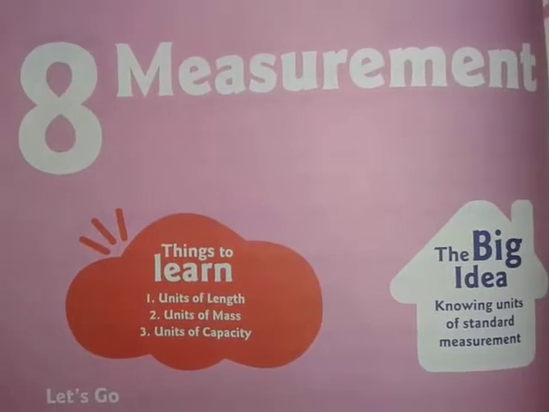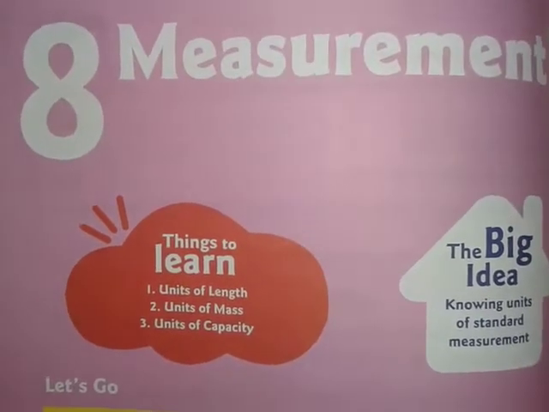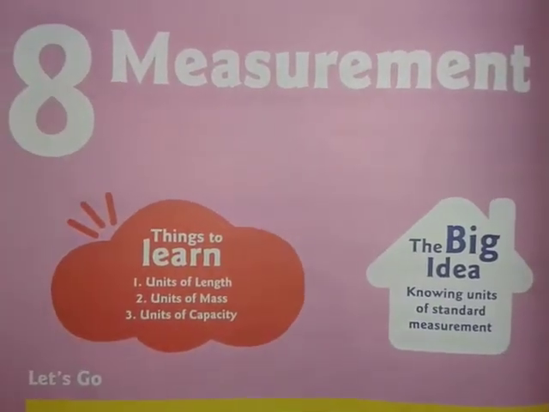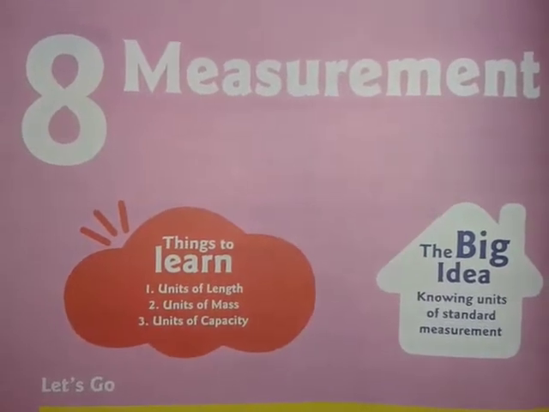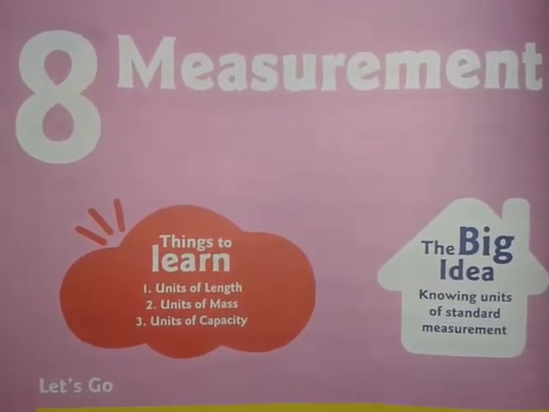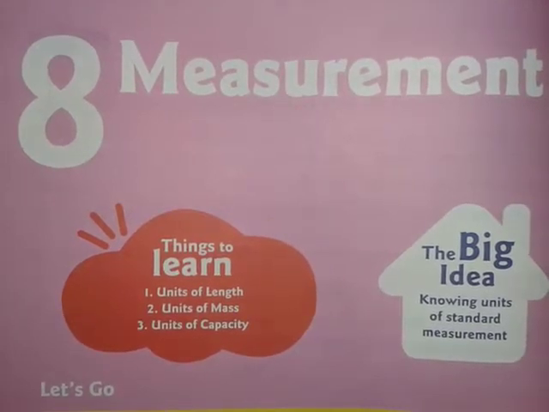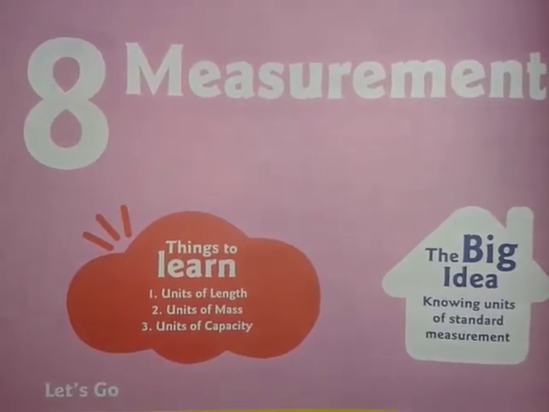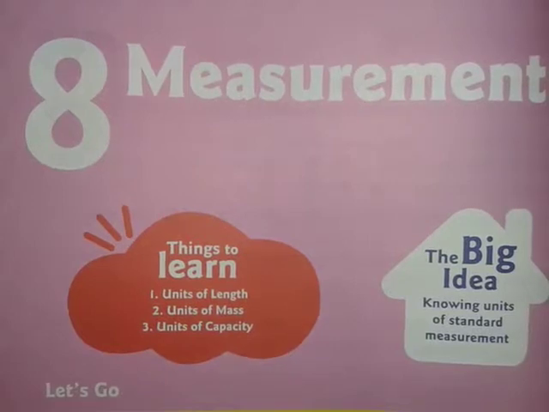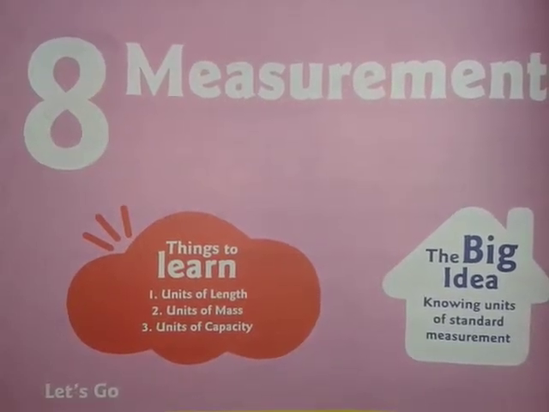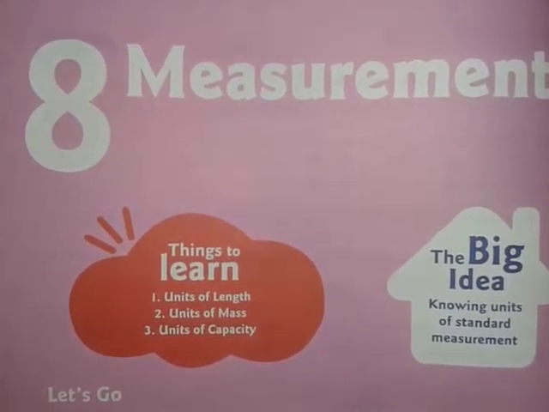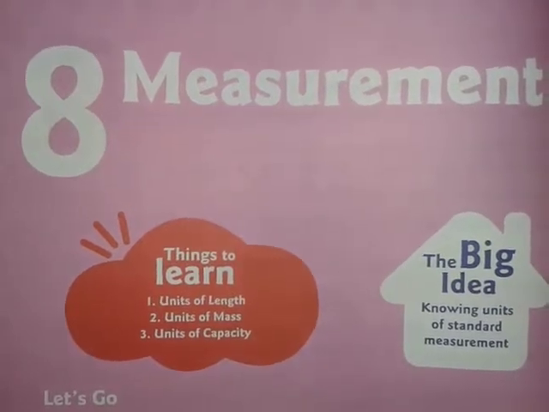You might have seen the tailor, when you go for making the school uniform, he takes measurement of different parts of your body. For making the shirt, he takes the length of your shoulder. From your shoulder to the elbow, he takes the length. That is called measurement.